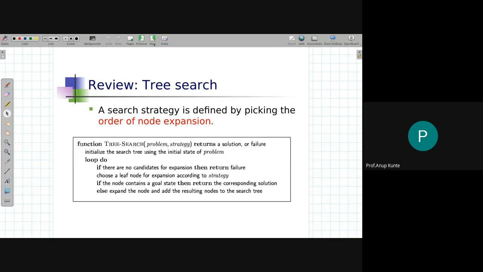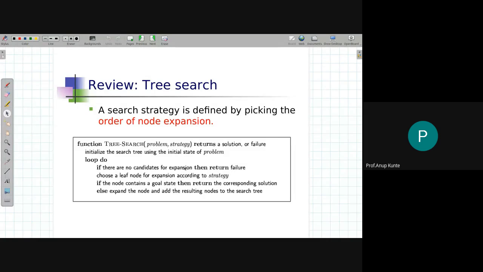Okay, so the algorithm is already in front of you. Should I waste any time explaining this? This is the same standard algorithm: tree search, with problem and strategy given as input. It returns a solution or failure, initializes the search tree using the initial state of the problem, and then this is the continuous loop. The loop will end only in two cases. Number one, if there are no candidates for expansion, that is, the fringe list is empty and we have not reached the solution, hence we return a failure. The other way to exit the loop is to get the solution or the goal node.